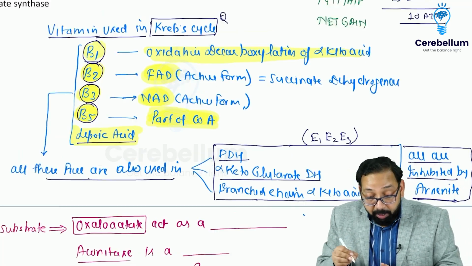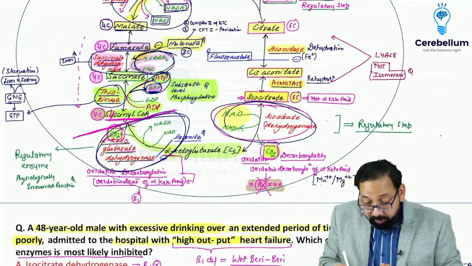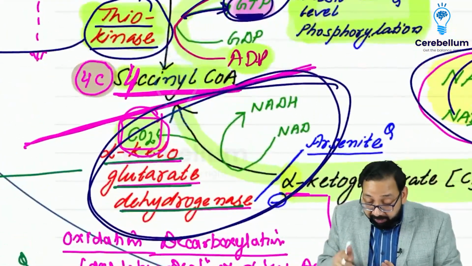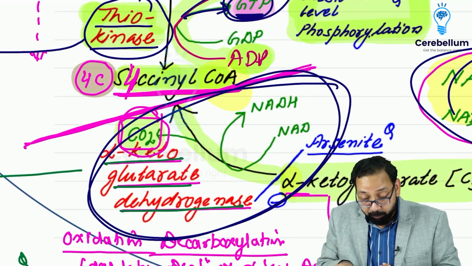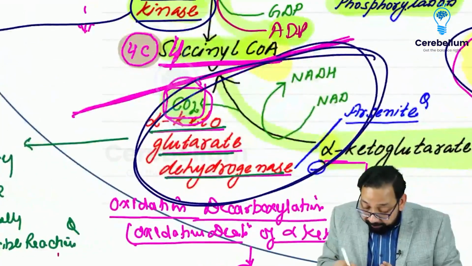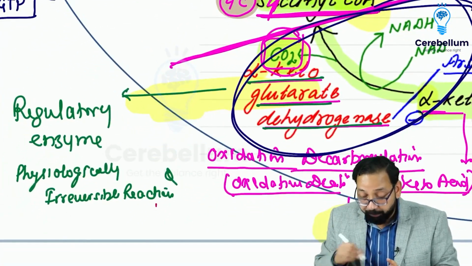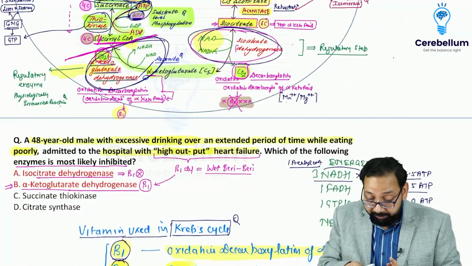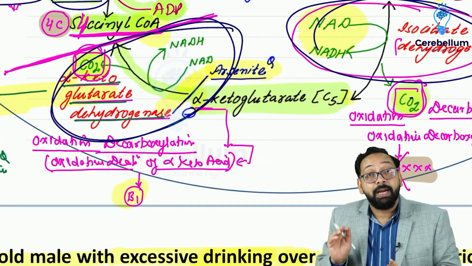But remember, in Krebs cycle, I can say NAD is involved, so B3 is cofactor. FAD is involved, B2 is cofactor. Succinyl coenzyme A is there, B5 is cofactor. Oxidative decarboxylation is there, B1 is cofactor. And lipoic acid. And all these are inhibited by arsenite. So this arsenite inhibits alpha ketoglutarate dehydrogenase.